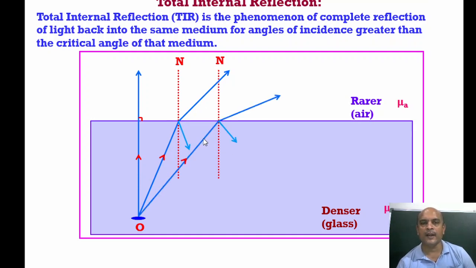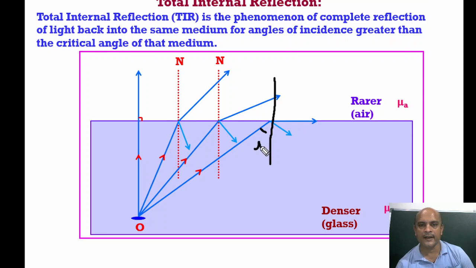At a certain angle, the whole light gets reflected back in the same medium, and the angle of refraction is 90 degrees. When the angle of refraction is 90 degrees, this is called the critical angle. In this case, we put a normal here. So this is i, and this i we conclude as the critical angle. This is constant for a particular medium or pair of media. This is called theta c, and in this case r is 90 degrees.